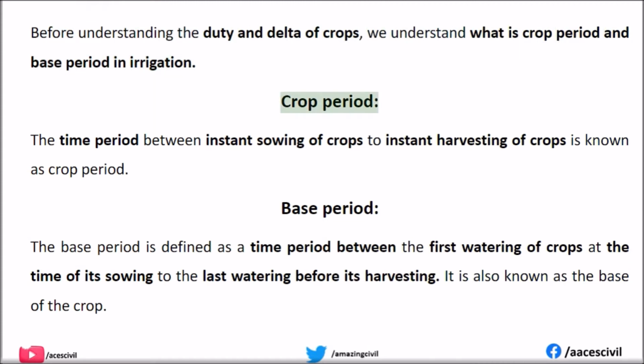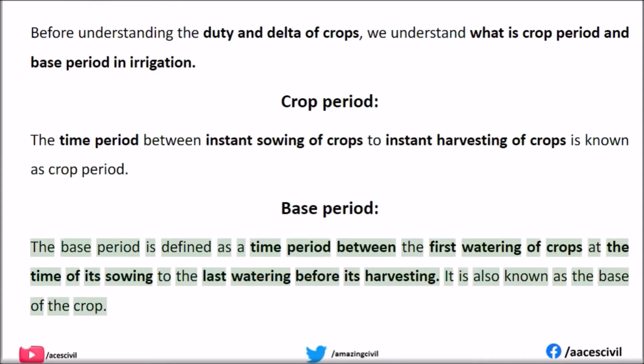Crop period. The time period between instant sowing of crops to instant harvesting of crops is known as crop period. Base period. The base period is defined as the time period between the first watering of crops at the time of its sowing to the last watering before its harvesting. It is also known as the base of the crop.